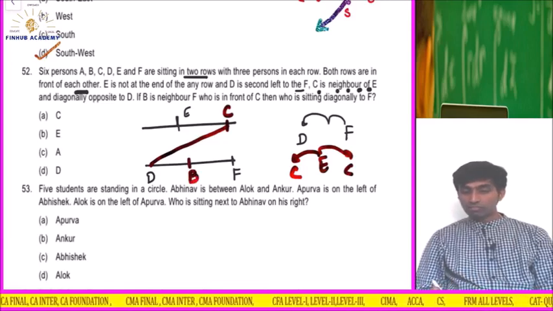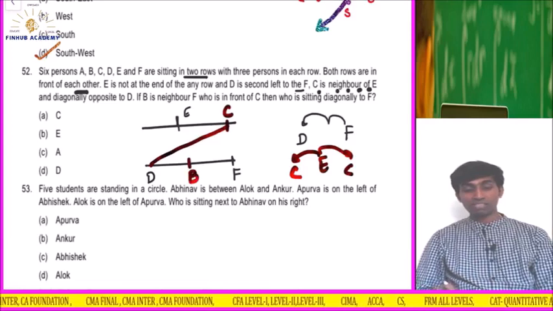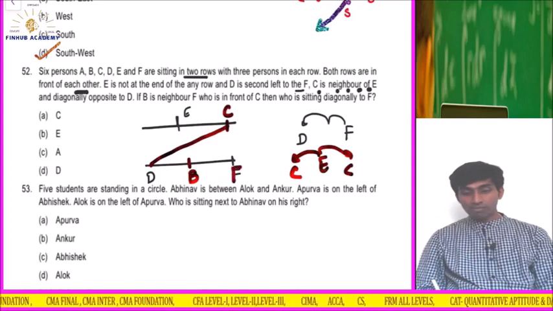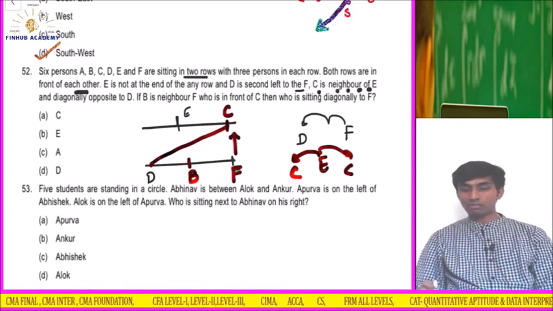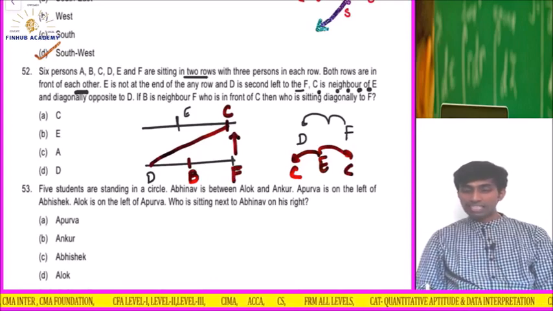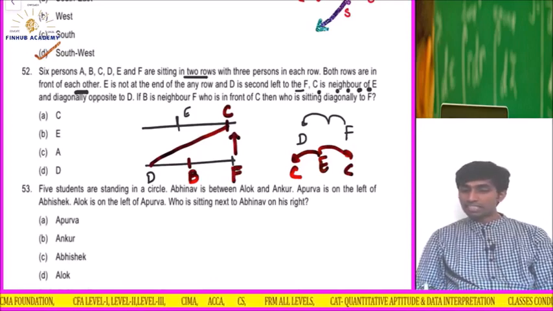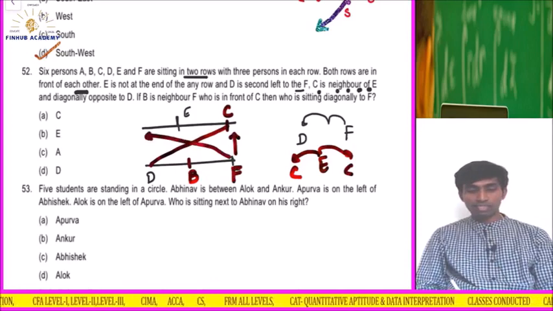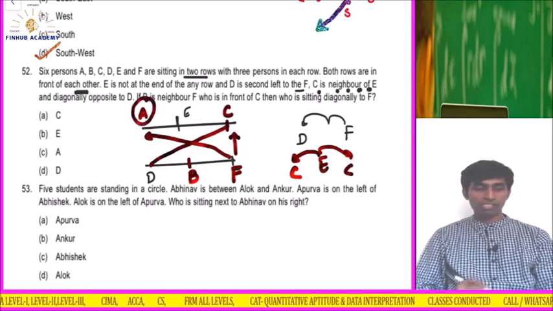Who is in front of C? F is clearly in front of C. Correct, we are going right. Then who is sitting diagonally to F? Who is remaining? A. So the answer is A. The option is C.